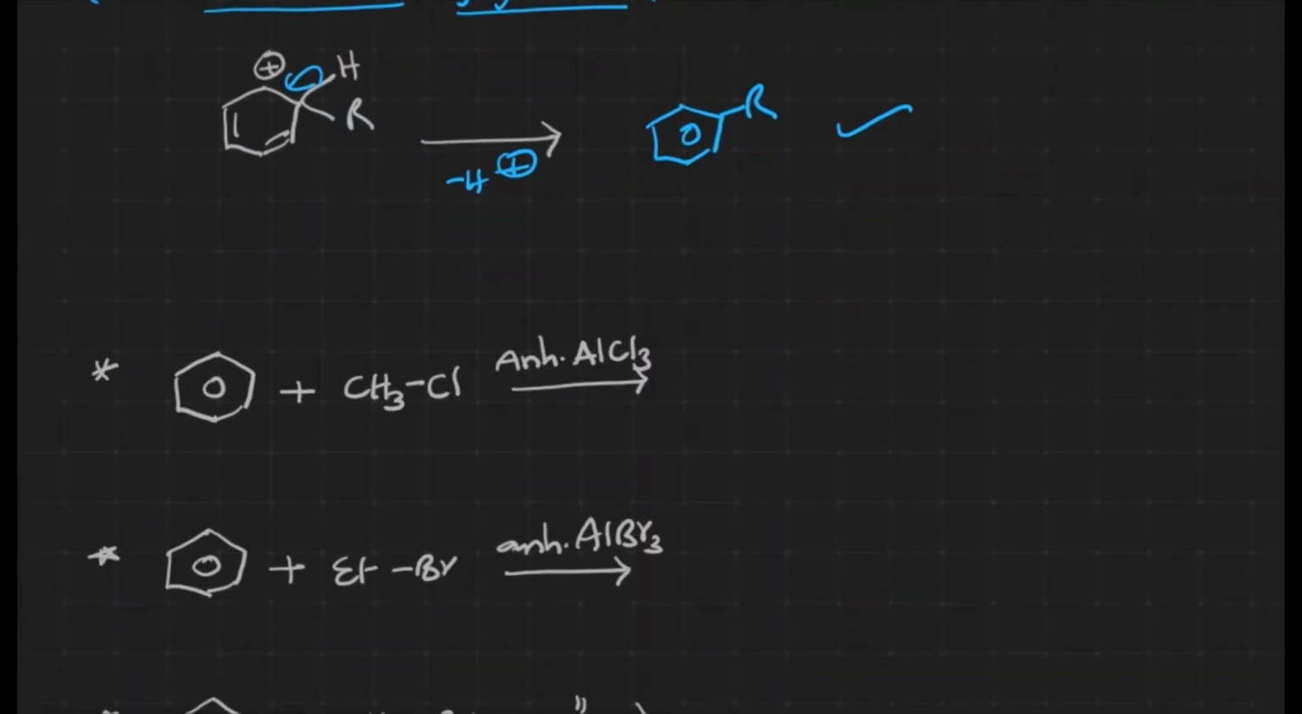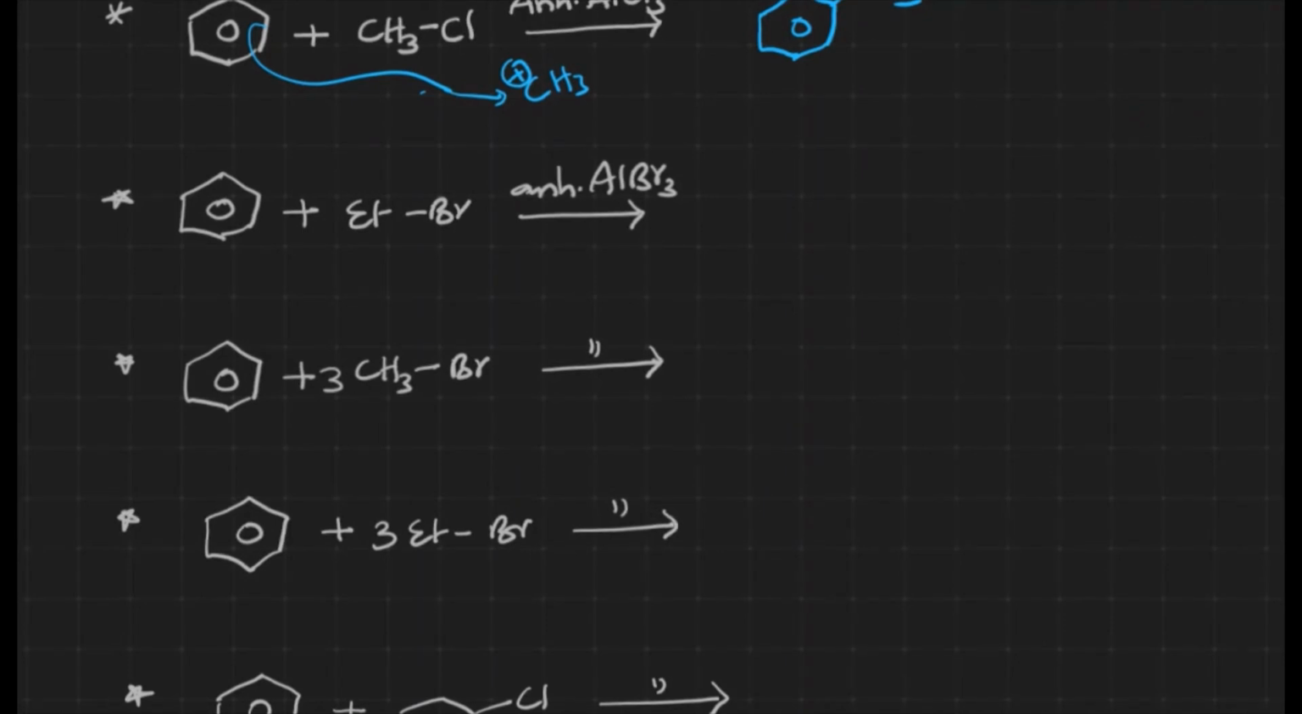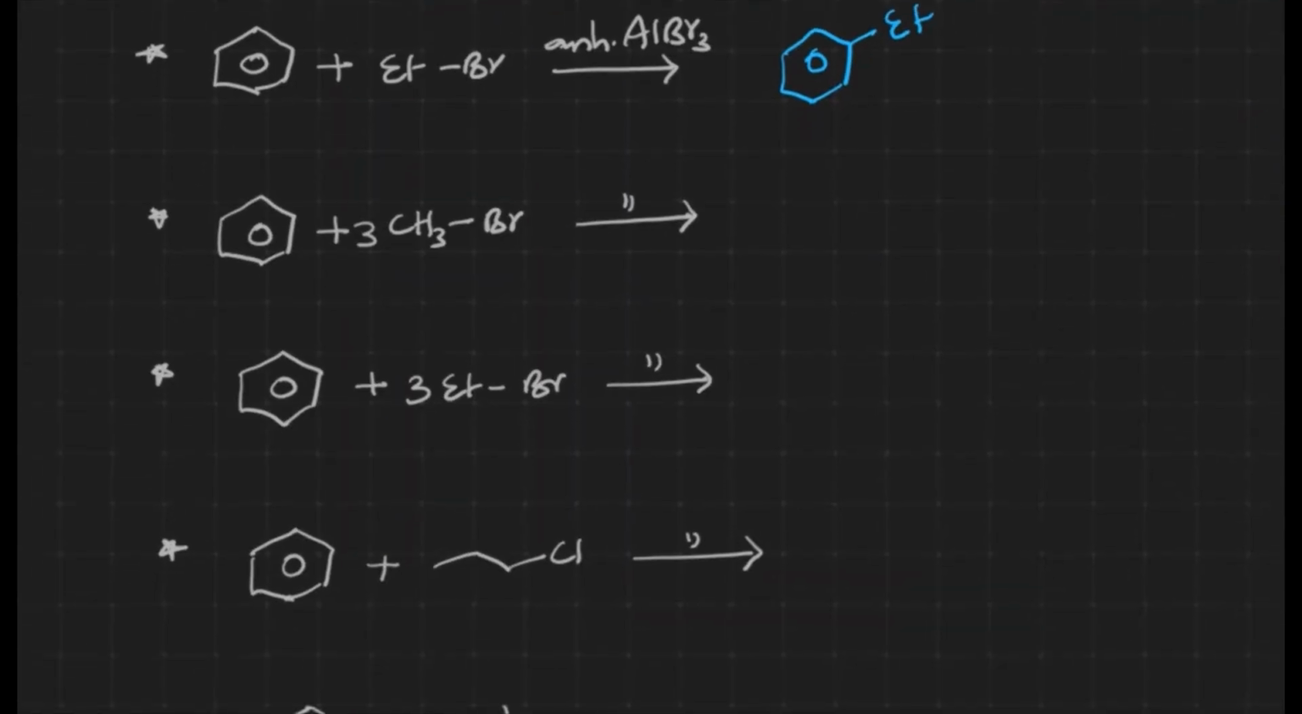Now let us see some of the reactions, how alkylation takes place in benzene. We have benzene with methyl chloride. What happens? This part gets out and methyl cation generation takes place. CH3 plus is generated, benzene attacks this CH3 cation, and methyl benzene is formed. Now let us take ethyl bromide. The same cation formation takes place, and ethyl benzene is formed.